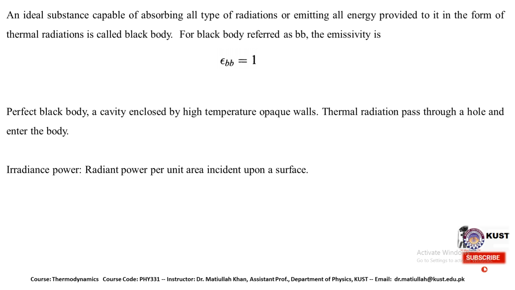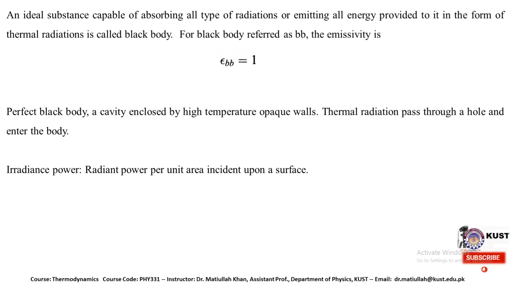So what are the conditions for a perfect black body? The condition is that there should be a cavity, and the cavity should be enclosed by high temperature opaque walls. The interior should be at high temperature for it to be a perfect black body. Thermal radiation passes through a hole and enters the body. So this is the shape of the body. The thermal radiations enter the black body with the help of a hole.